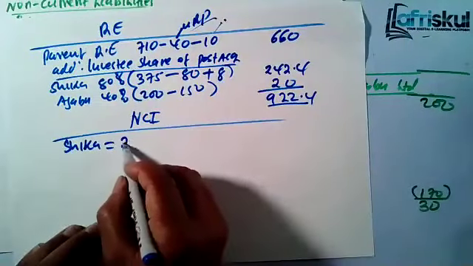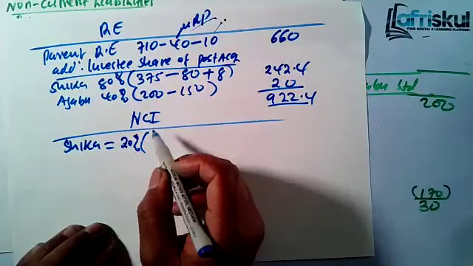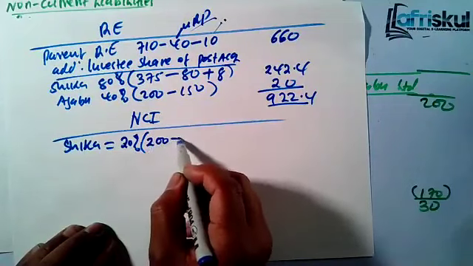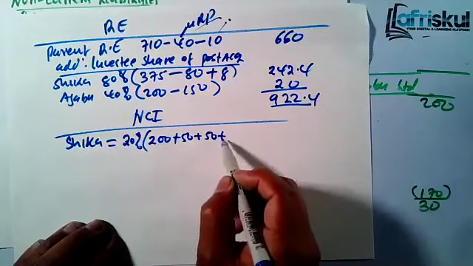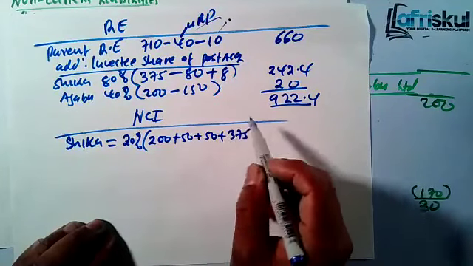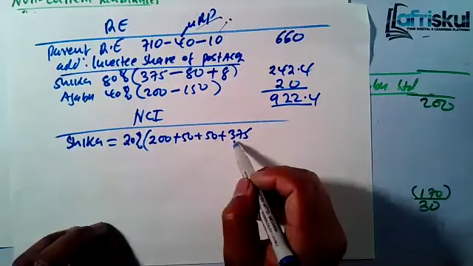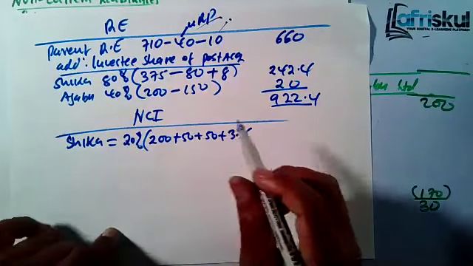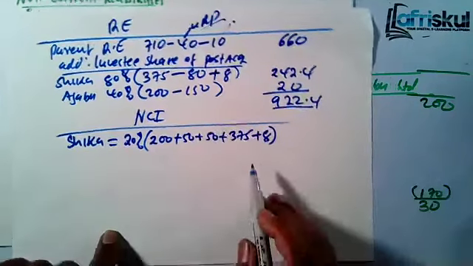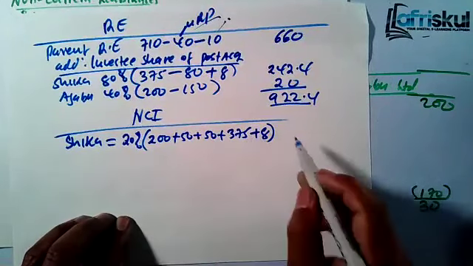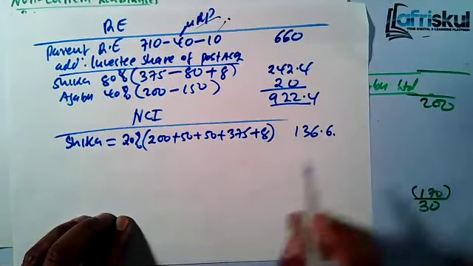So you will take 20% of the ordinary share capital of 200 plus 50 plus another 50 plus 375. That's retained earnings. But for this retained earnings, Shika Limited overcharged the depreciation.